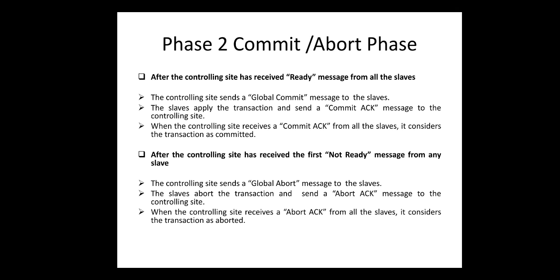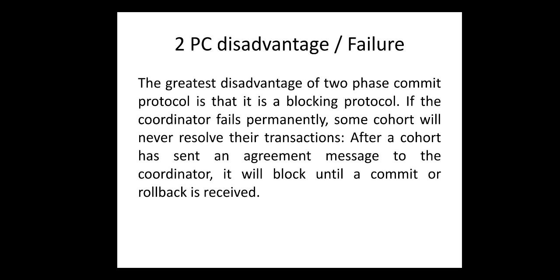When the controlling site receives abort acknowledgement from all the slaves, that means all the databases, it considers the transaction as aborted. Now, this 2PC, that means two-phase commit protocol, has advantages and also certain disadvantages or failures as well.